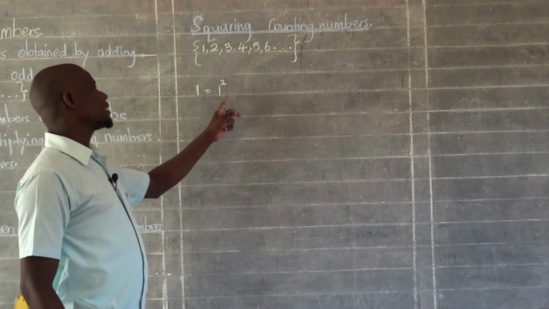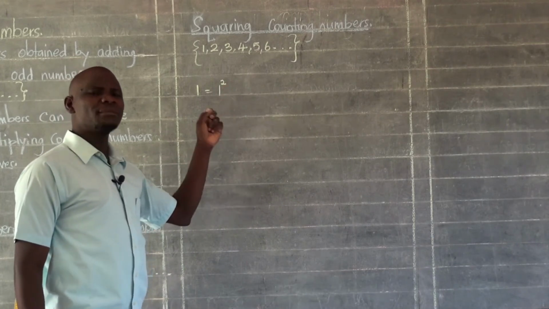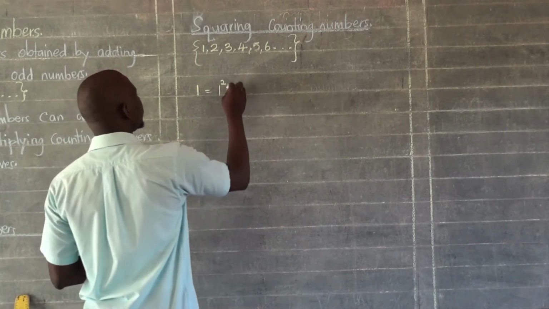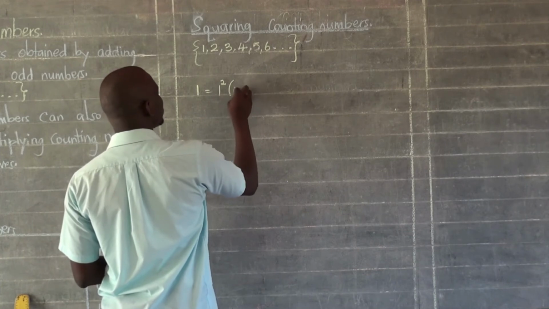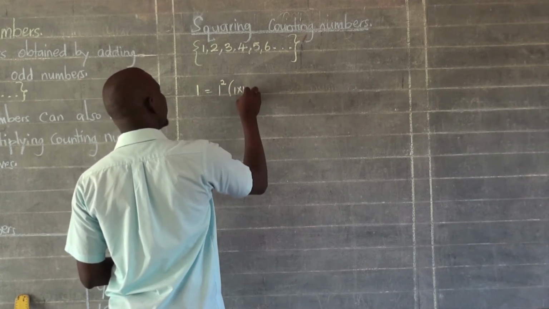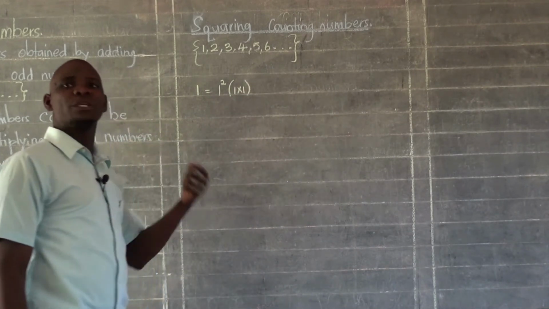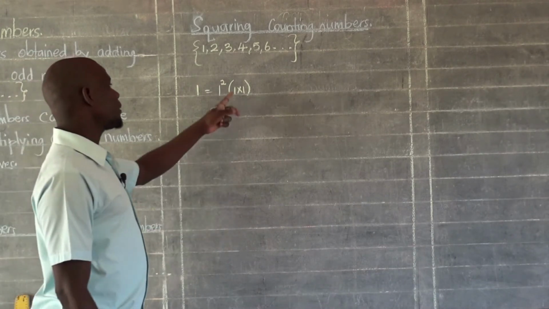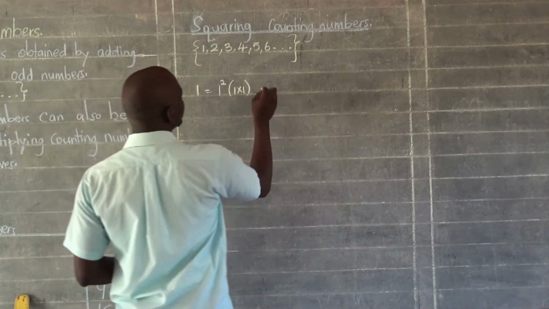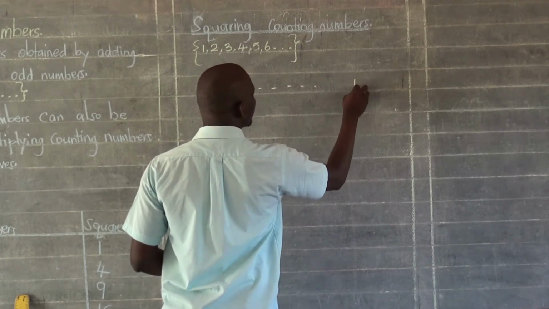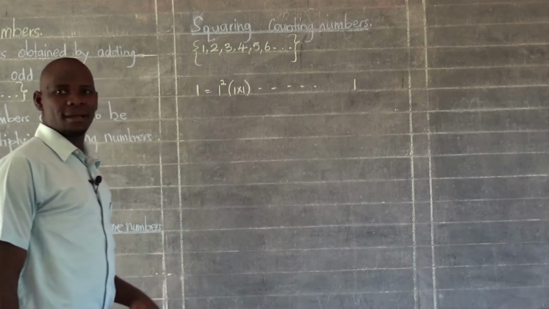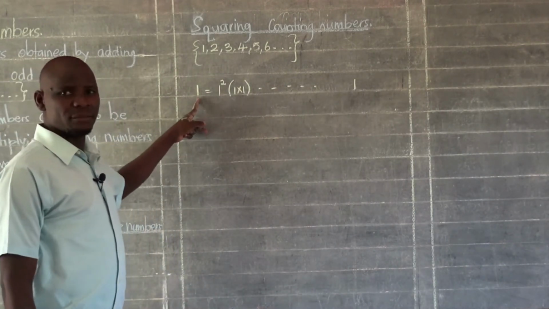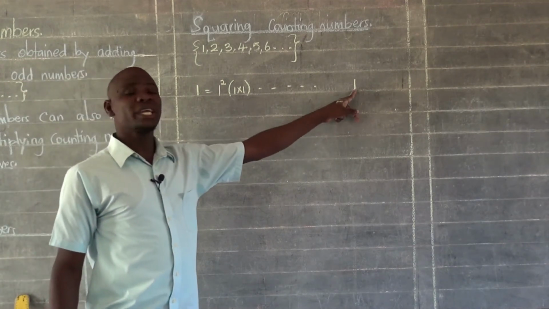And when I put power 2 on that number, I am simply meaning I have to multiply that number by itself. So I multiply 1 by itself, and 1 times 1 gives me 1 as my answer. So from 1 as a counting number, I've been able to get 1.